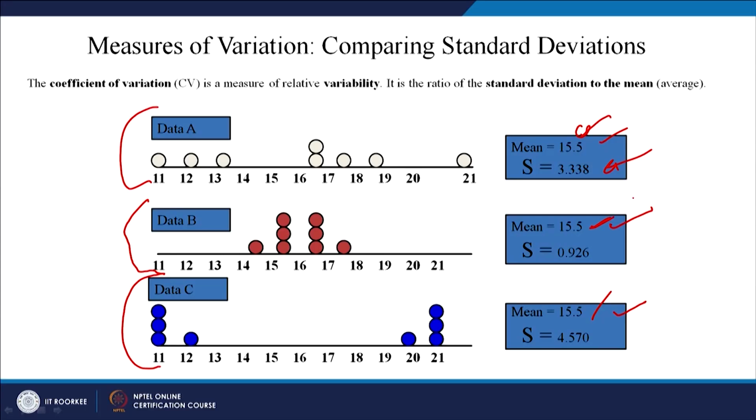Now, you want to find out the coefficient of variation. Let me put it in a different way. Let us say there are 3 cricket players. The mean of all these 3 cricket players is 15.5 and their standard deviation is this for the first, this for the second, and this for the third. So, which player will you choose? Which would be the best player out of 3?